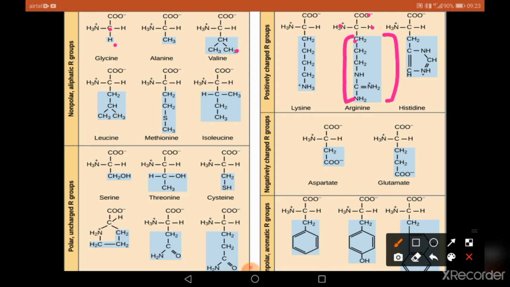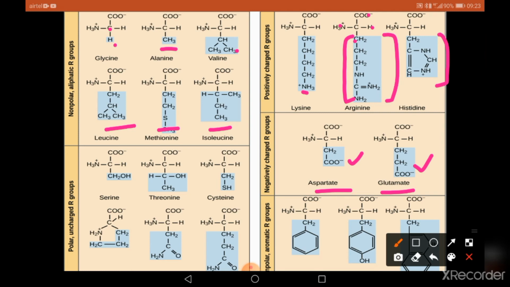So all these are aliphatic groups, hence we call glycine, alanine, valine, leucine, methionine and isoleucine non-polar aliphatic R groups. Now let us come to positively charged groups. Lysine, arginine and histidine have positively charged R groups. Similarly, we have R groups that are negatively charged, like aspartic acid and glutamic acid, or we can also call them aspartate and glutamate, because you can see the extra negative charge here.